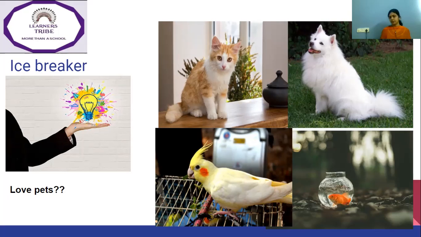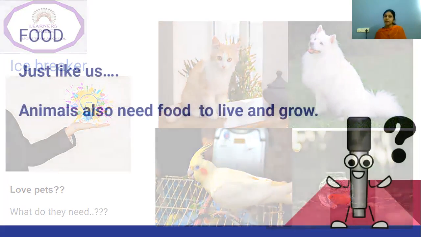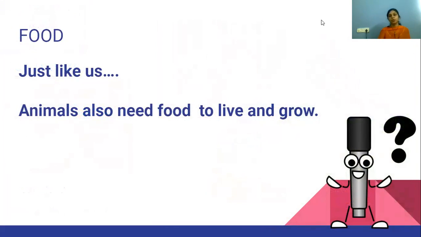Even if you are not having pets, you must be seeing stray dogs, cats, and buffaloes, even the birds visit our houses, right? So you must be observing and noticing what can be the basic necessity for an animal. Yes, what do they need? Basically, what is all our basic necessity? It is food. Just like us, animals also need food to live and grow, to stay healthy and strong, right?